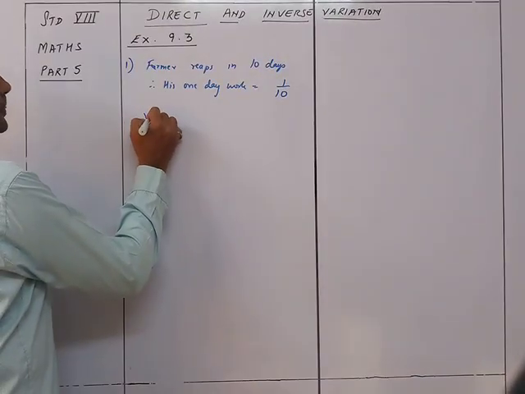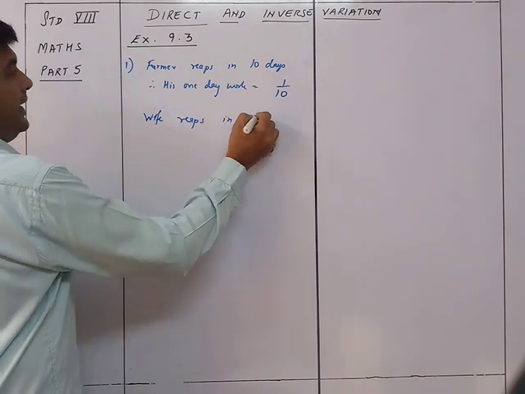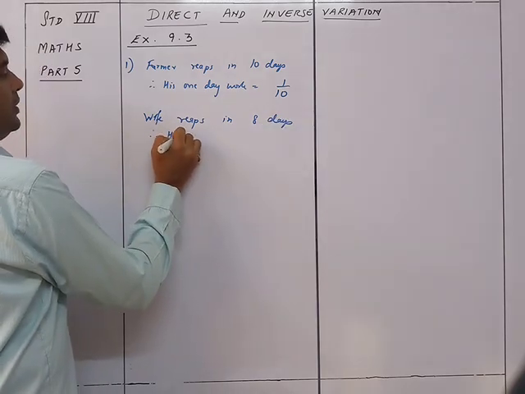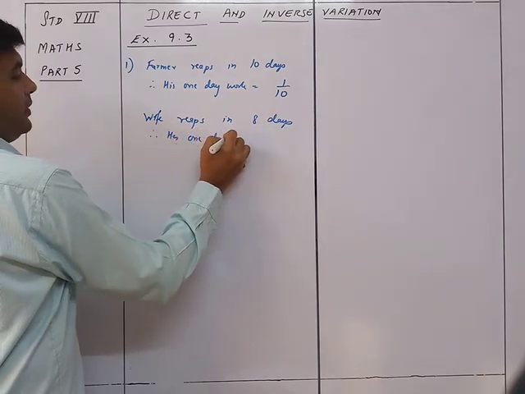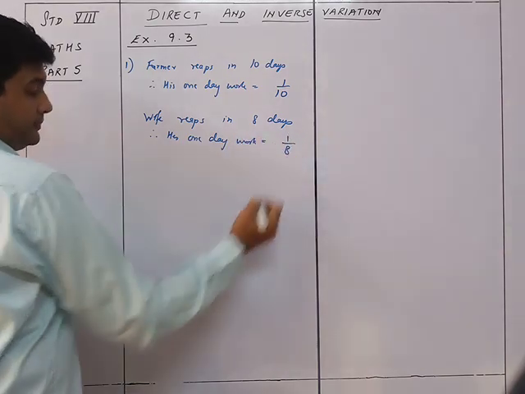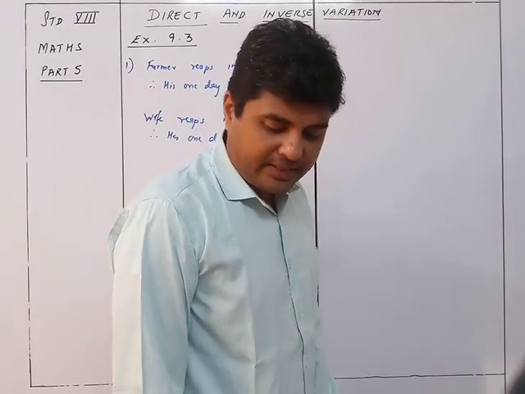So wife reaps in 8 days. Therefore, her 1 day work is equal to 1 upon 8. So, if they work together, in how much time can they reap the field?